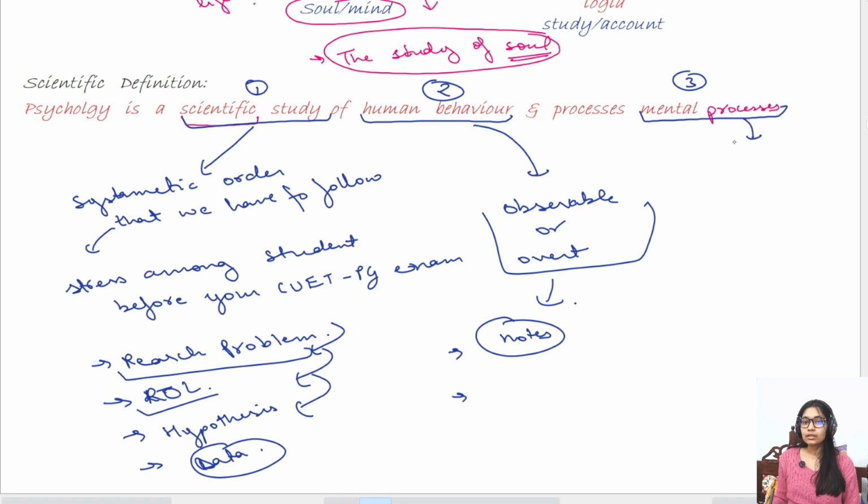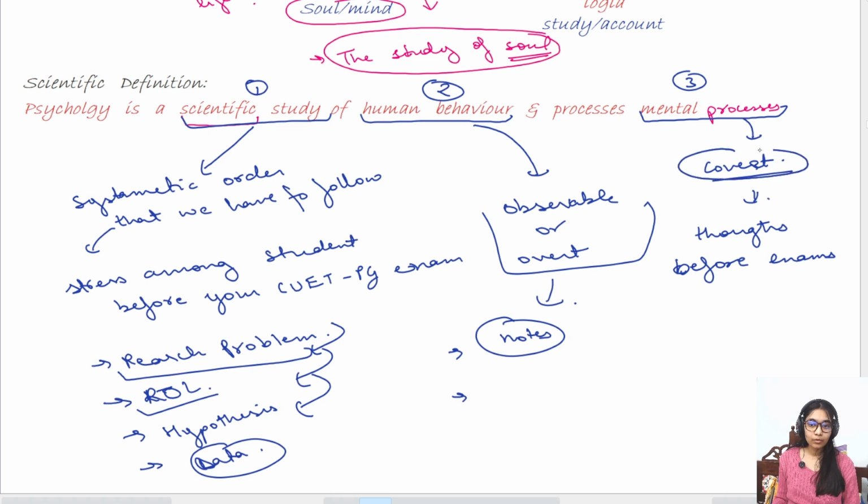Whereas mental processes is covert. Okay, I cannot observe this. So for example, your anxiousness, your thoughts, thoughts before exams. Until and unless you don't tell me what your thoughts are, will I be able to know what you are thinking right now? I cannot, right? So these are all covert. So your mental processes is your covert component. Your human behavior is your observable or overt component. And scientific study is basically the systematic order, right?